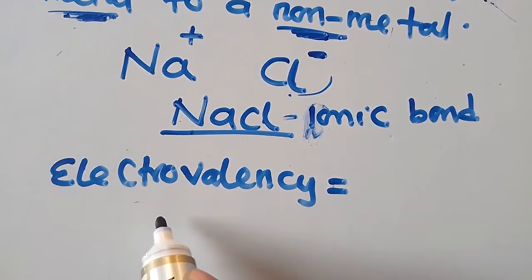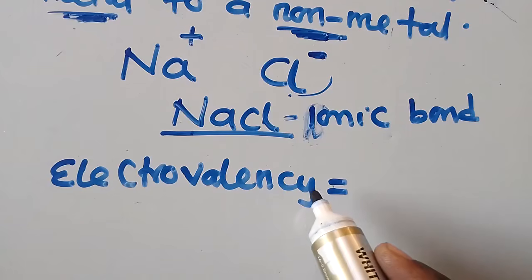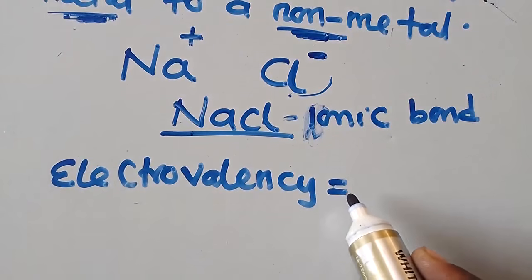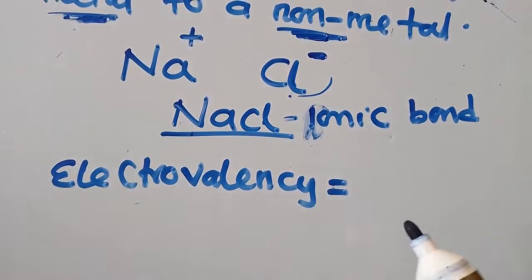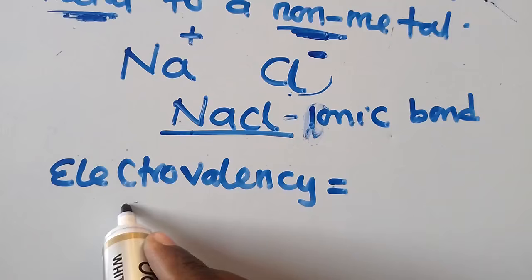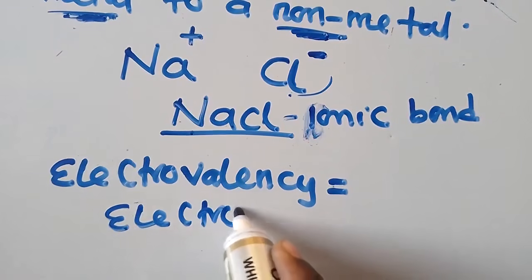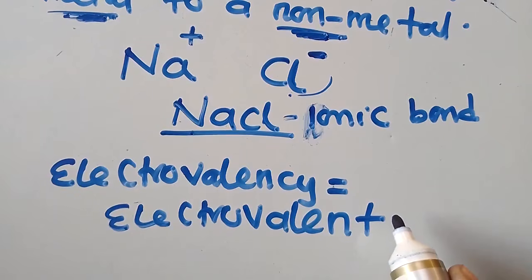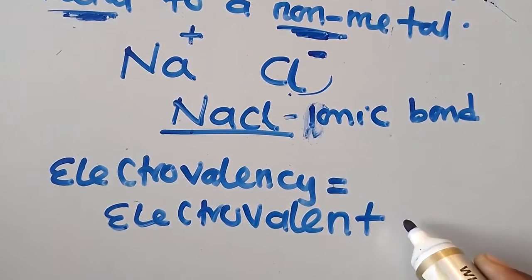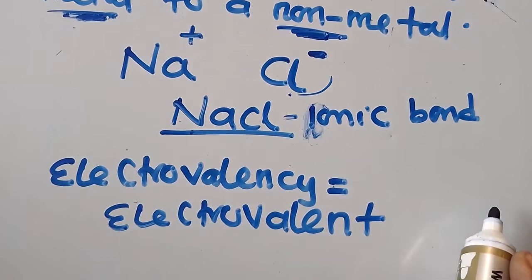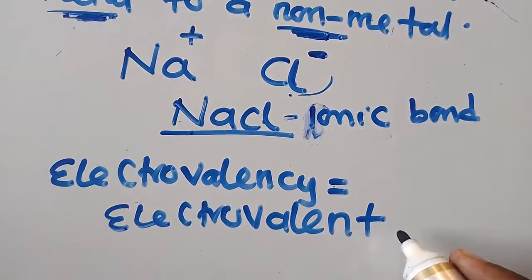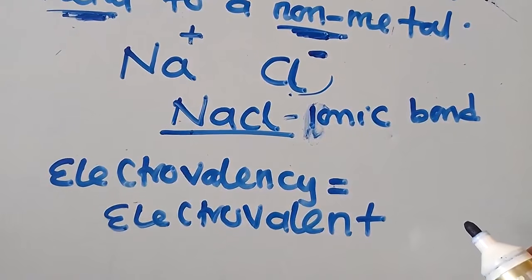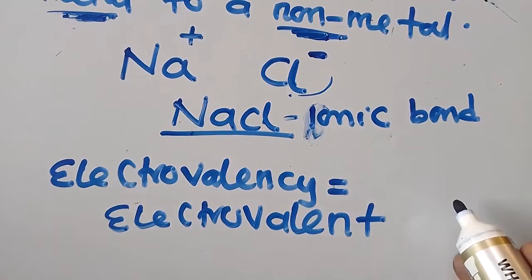So electrovalent, as I've told you, is the number of electrons that an element will lose or gain, just the lost or gained electrons. There is also the same term, but we say electrovalent compound. What is an electrovalent bond? This is a bond of attraction between oppositely charged ions.